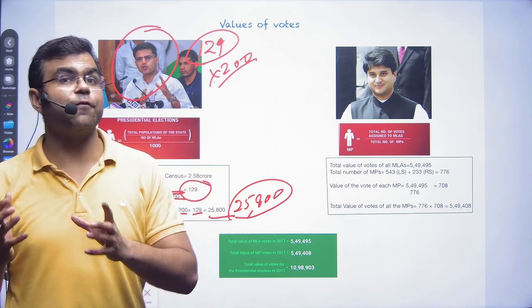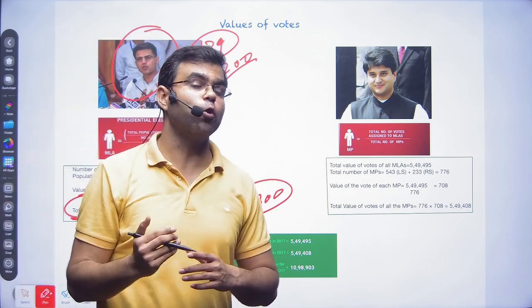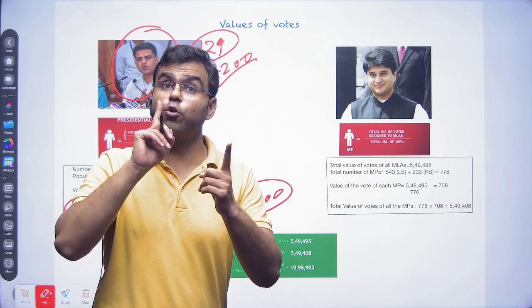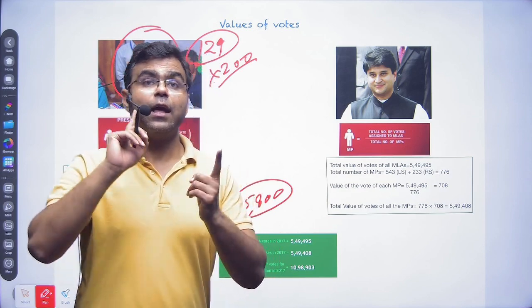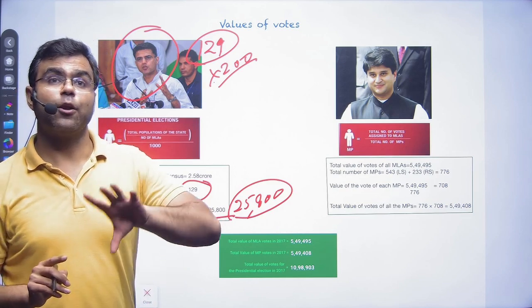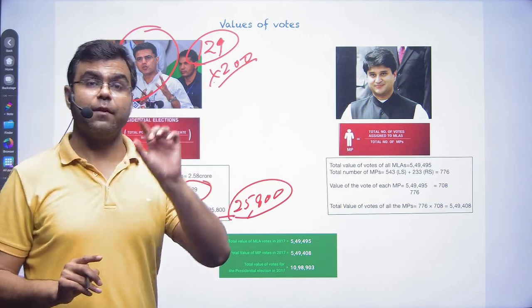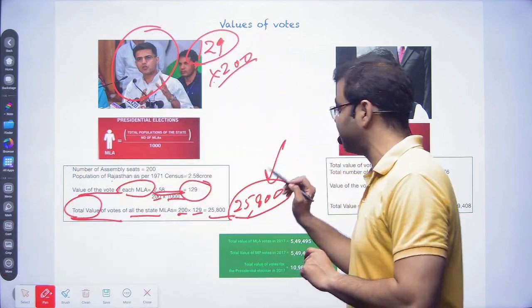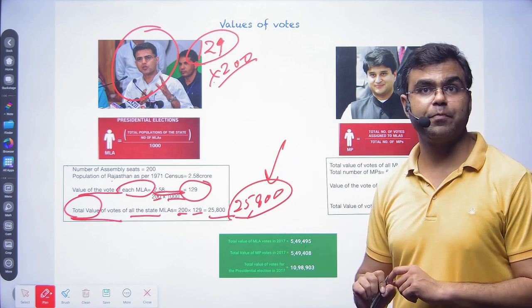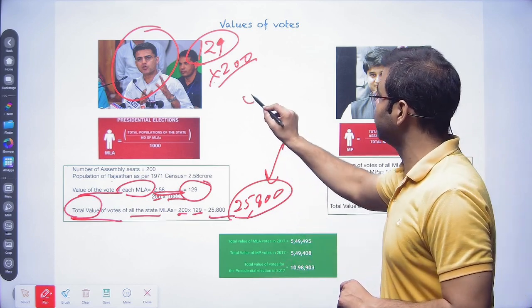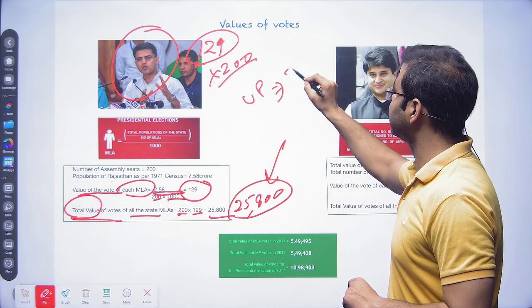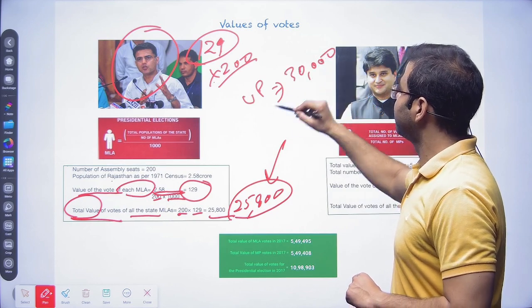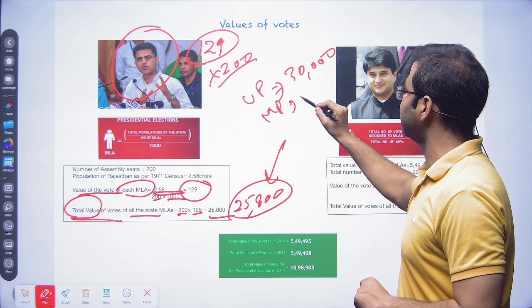The seats are 400, so 24 crores divided by 400, which means the value is going to differ, right? So we are going to identify the value of each state, like we found for Rajasthan, that is 25,800. And for, let's say, UP, we come up with like 30,000. For example, MP, around let's say 20,000.